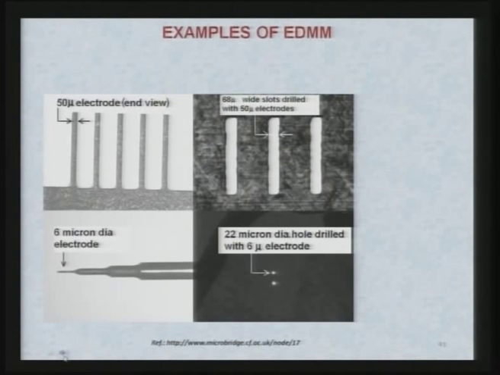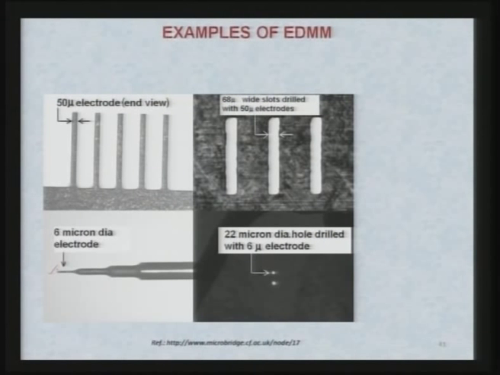Other examples of electric discharge micro machining: you can see here a kind of tool they have made of 6 micron diameter size, which can be used for the micro EDM process, micro ECM process, ultrasonic micro machining process or any other kind of processes. You can use these kinds of tools.